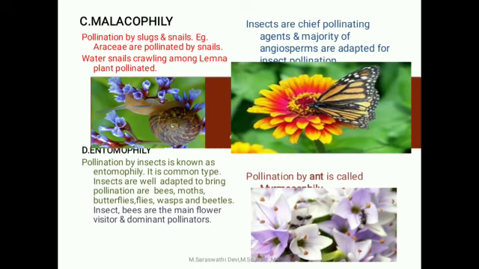Then pollination by ants is called myrmecophily. Ants also come under insects, but specifically, ant pollination is called myrmecophily.